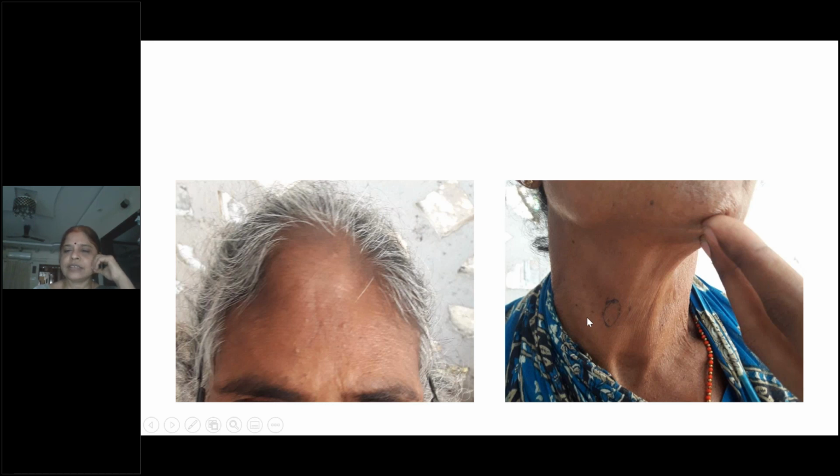Okay. So this can be a follicular carcinoma of thyroid with secondaries in the bone, metastasis, right? So now how will you manage this patient? First, you have to confirm your diagnosis. Always confirm your diagnosis. So you have to do an ultrasound scan of the neck, and take an FNAC from this.